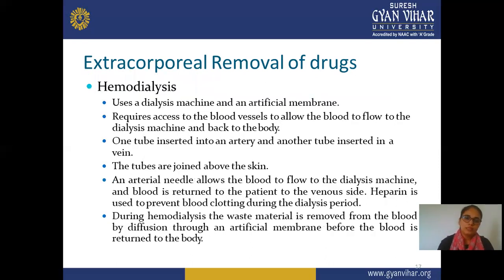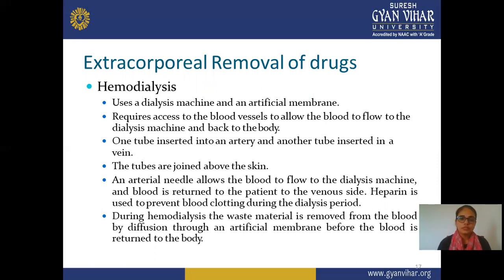The next method is hemodialysis, which means a dialysis machine and an artificial membrane. In this condition you set up the machine according to your body requirement. A dialysis machine and one artificial membrane are required for hemodialysis, and it requires access to blood vessels to allow the blood to flow to the dialysis machine and back to the body. In this access of a blood vessel, blood flows easily to the dialysis membrane and back to the body.